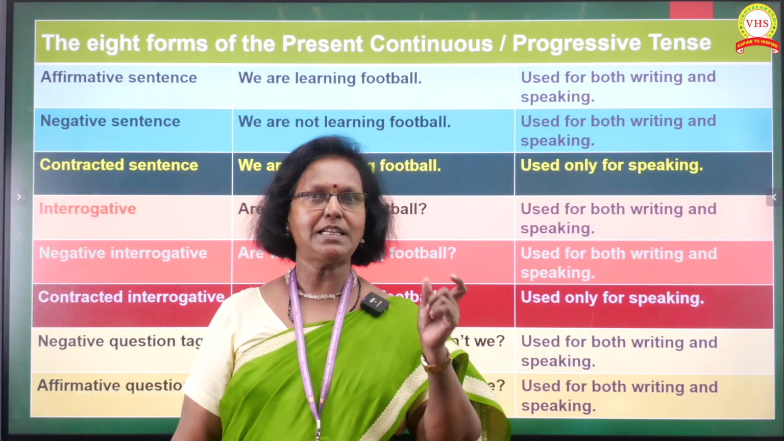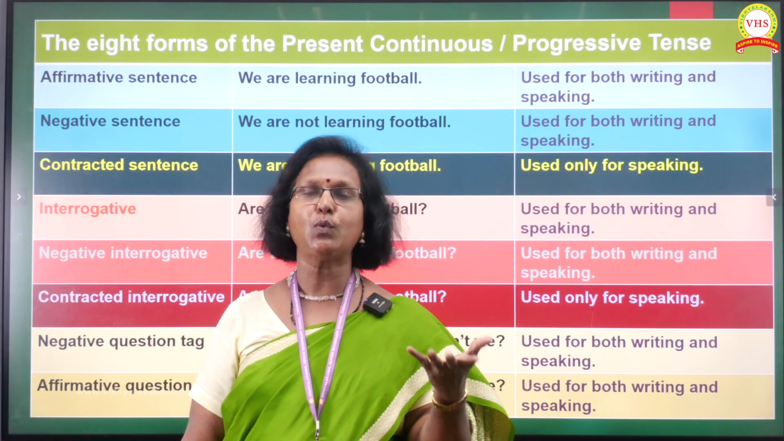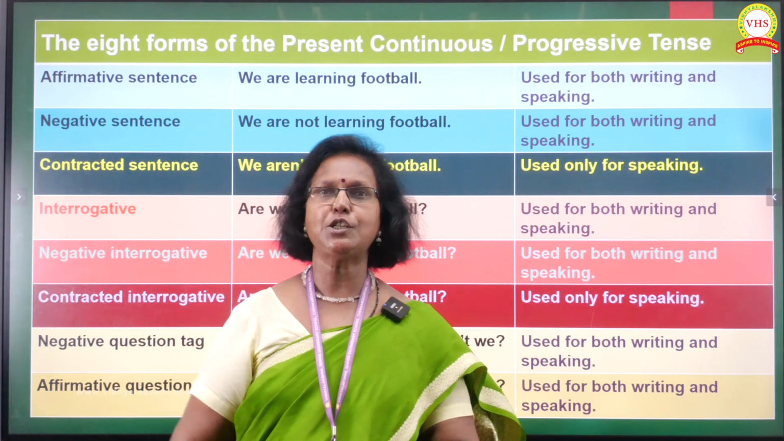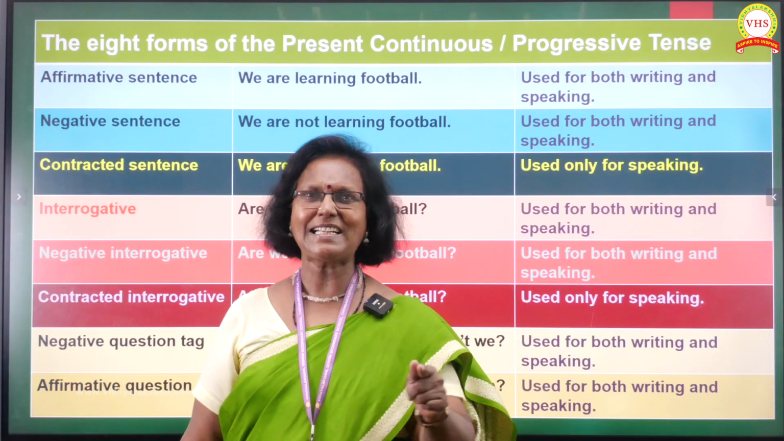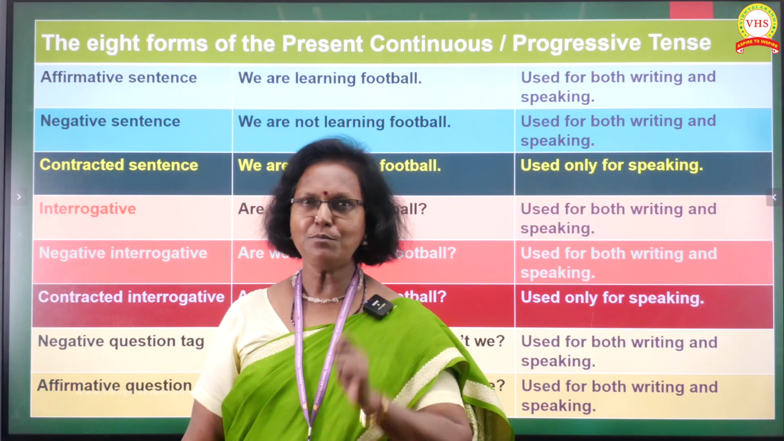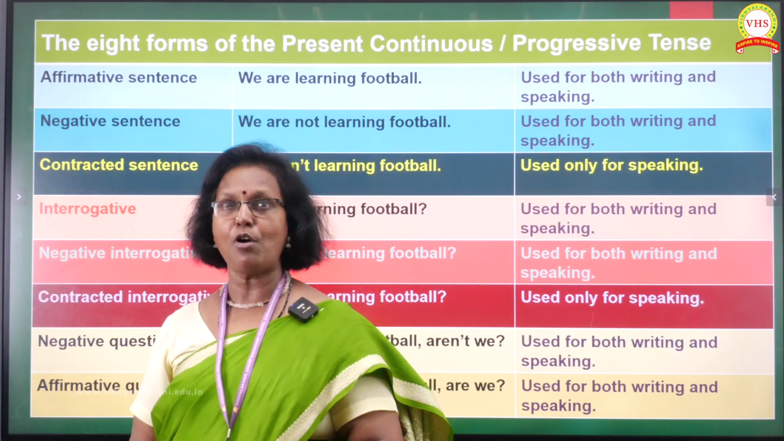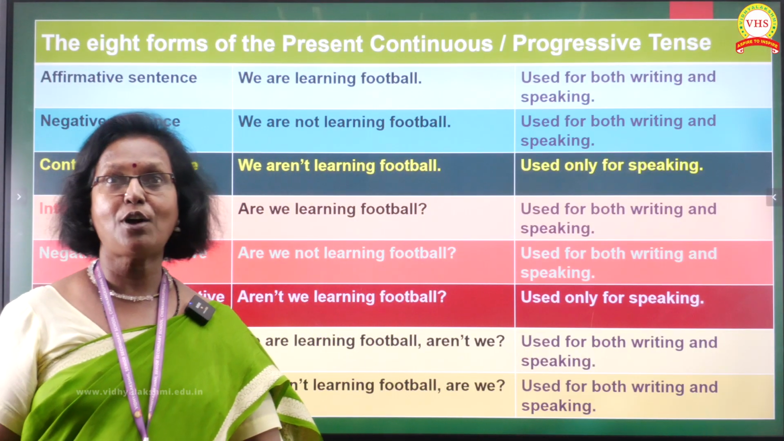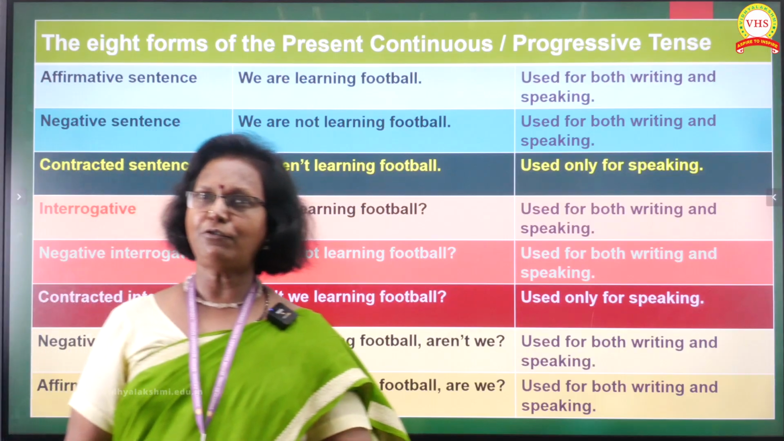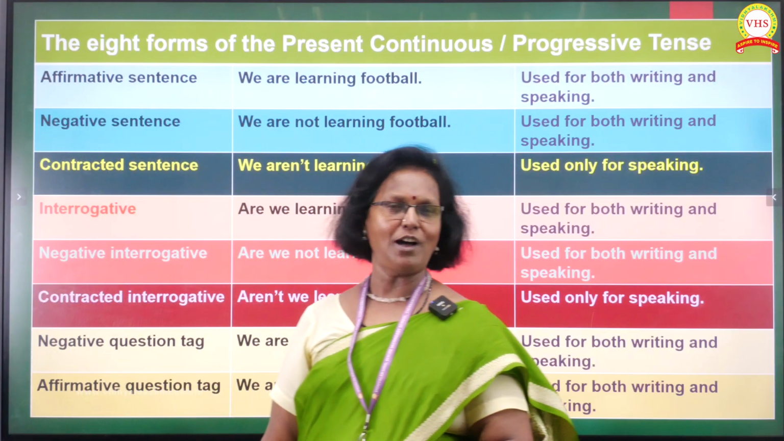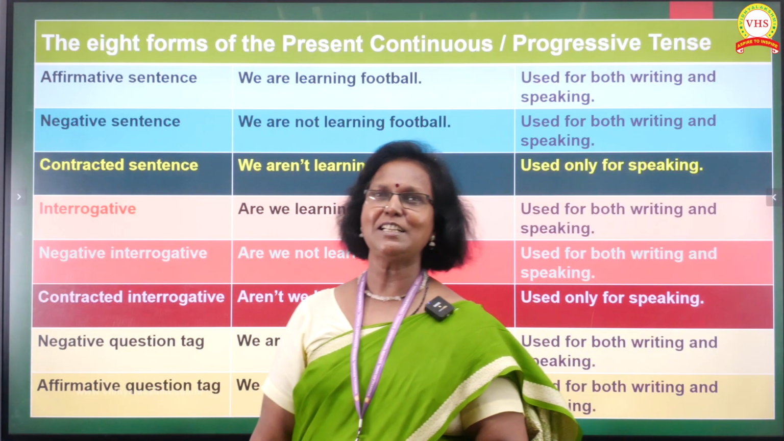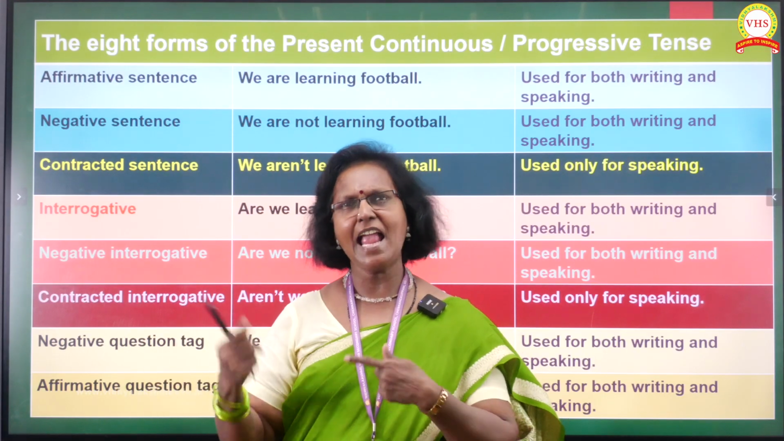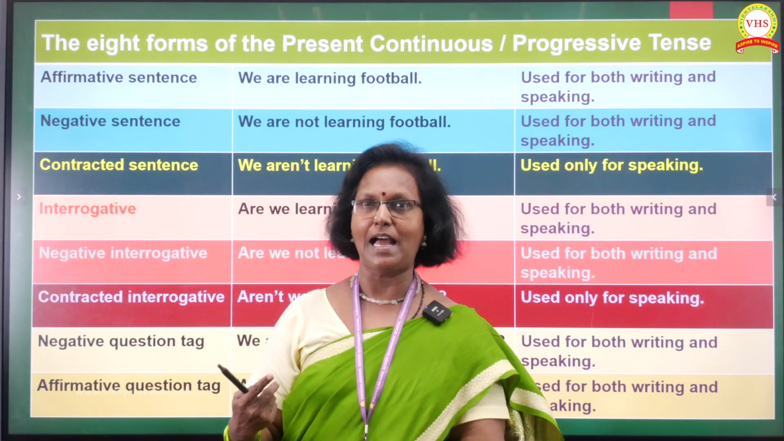And here I've taken the first person plural, that is we. So I don't want to explain it because you already understood what is what. So practice it and see. We are learning football. We are not learning football. We aren't learning football. Are we learning football? Are we not learning football? Aren't we learning football? We are learning football, aren't we? We aren't learning football. Are we? Practice it like this. You can take any number of sentences and do that.